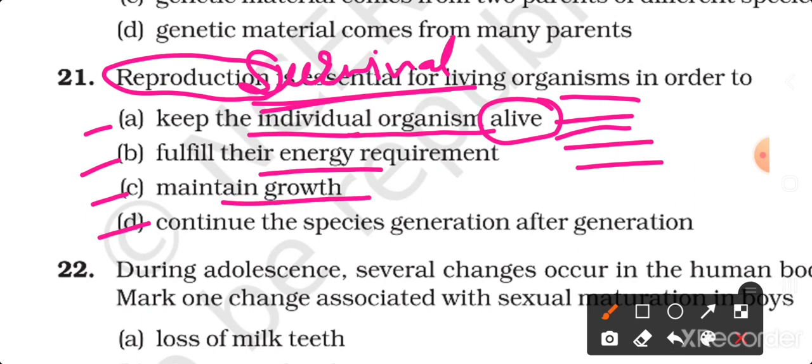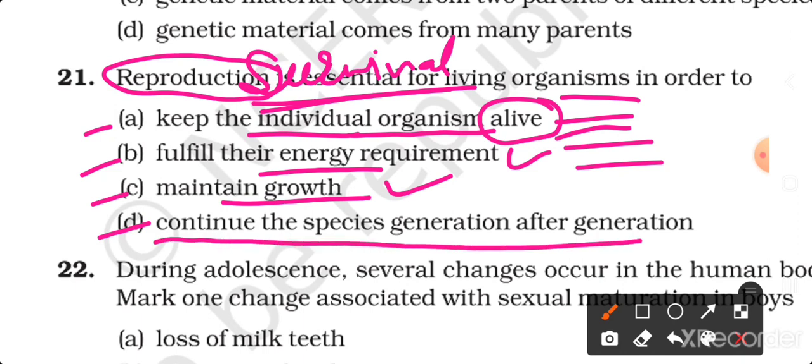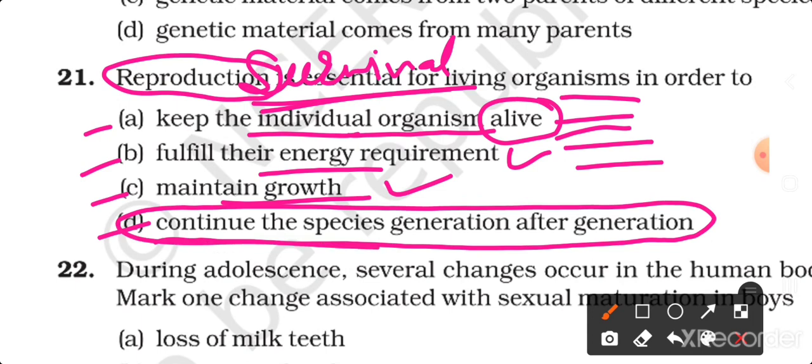For energy requirement and for maintaining growth there are different life processes, but reproduction is essential for the continuity of life, that is, to continue the species generation after generation. So the correct answer is option D, continue the species generation after generation.